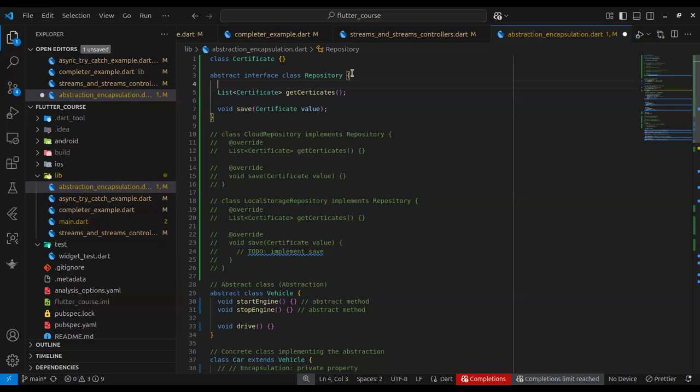Okay, so the repository does not tell us how to save it in each of those things. It just tells us what needs to be done. Okay, are you following me? Yes, I am. I'm following. Okay, so your repository just tells us what needs to be done. So when we now want to save it in the cloud, we have to provide a cloud implementation of this repository, and that is what I did here.